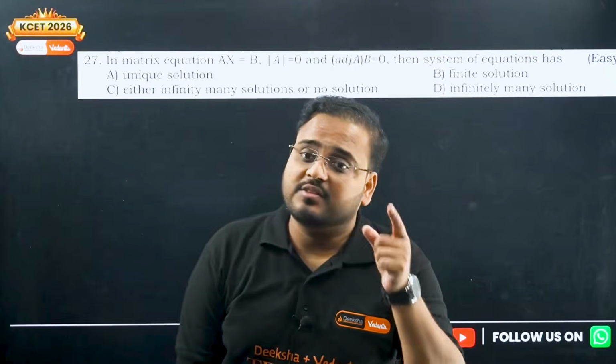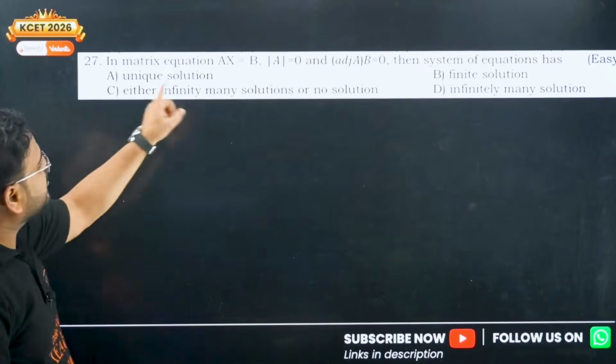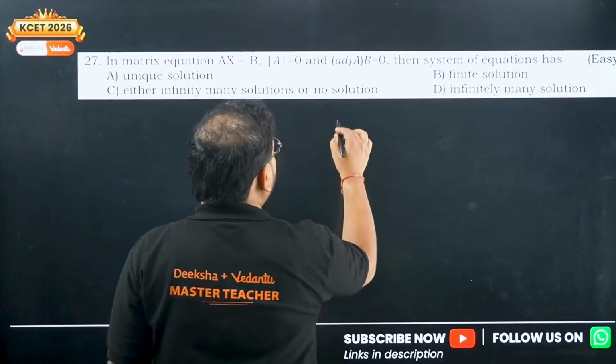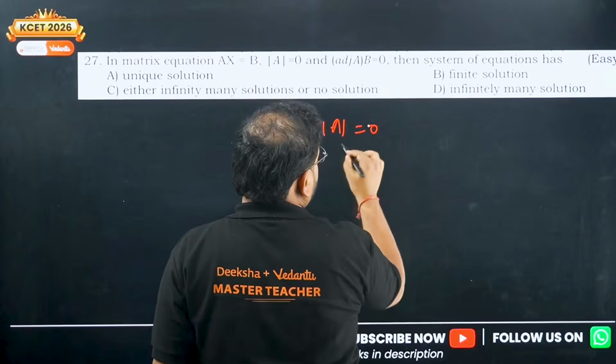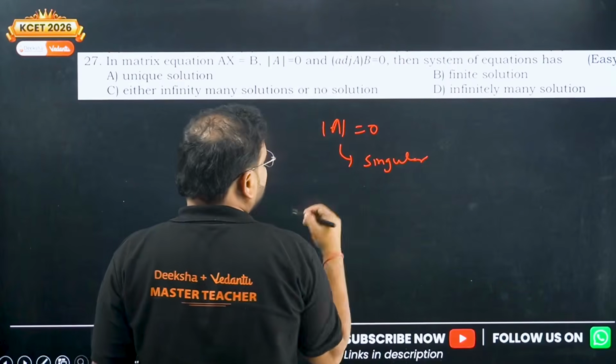Another question, this is from your question bank. This is an easy problem. Check here. If Ax equals B, determinant of A is 0, adjoint of A times B equal to 0. Determinant of A being 0 means it's a singular matrix. It is singular. So in this case we have two options.